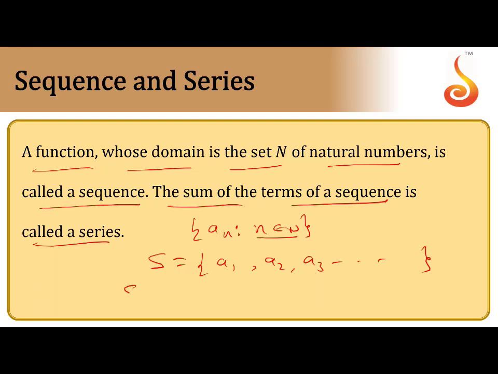Now what is called a series? Sum of the terms. By adding the terms of a sequence, you will get the series. There is a difference between sequence and series. There are two types of sequences, finite and infinite. If there is an ending in the sequence, that is called a finite sequence. That means a sequence that contains a finite number of terms is a finite sequence. Infinite number of terms, infinite sequence. Just remember that point.